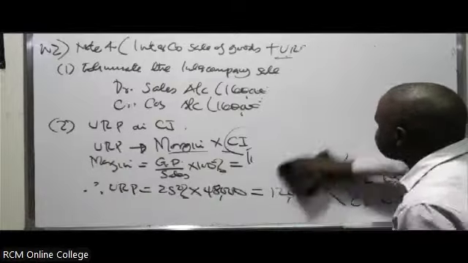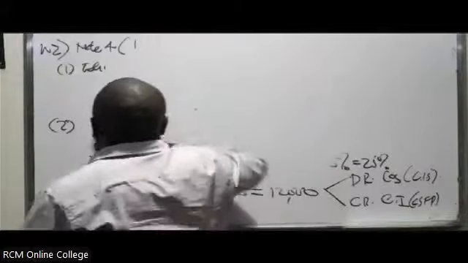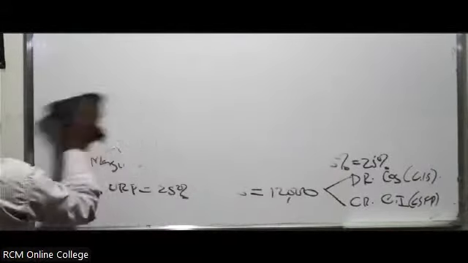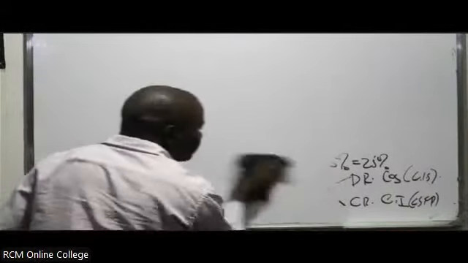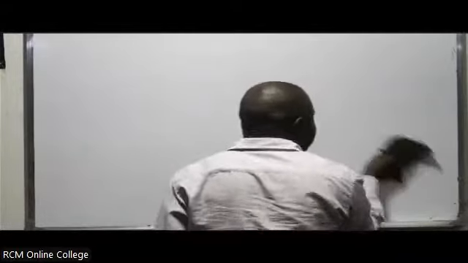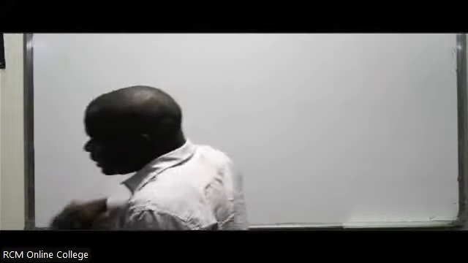Hope you've been able to write that. So the key computations: intercompany sale of fixed assets, intercompany sale of goods, calculation of URP on closing inventory. Those are the most common concepts that the examiner will put in the additional information of group accounts.